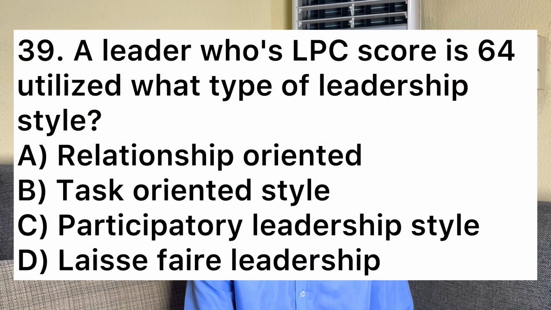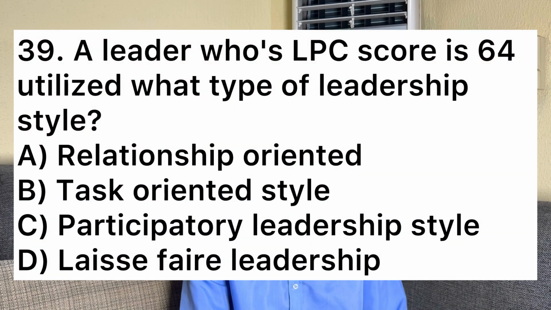Now let's move on to number 39. Number 39 says, a leader whose LPC score is 64 utilizes what type of leadership style? A, relationship-oriented. B, task-oriented style. C, participatory leadership style. D, laissez-faire leadership style. So this one, the answer is task-oriented style. Like I said, if your LPC is 64 and below, it means you are task-oriented. So the answer is B, task-oriented style.